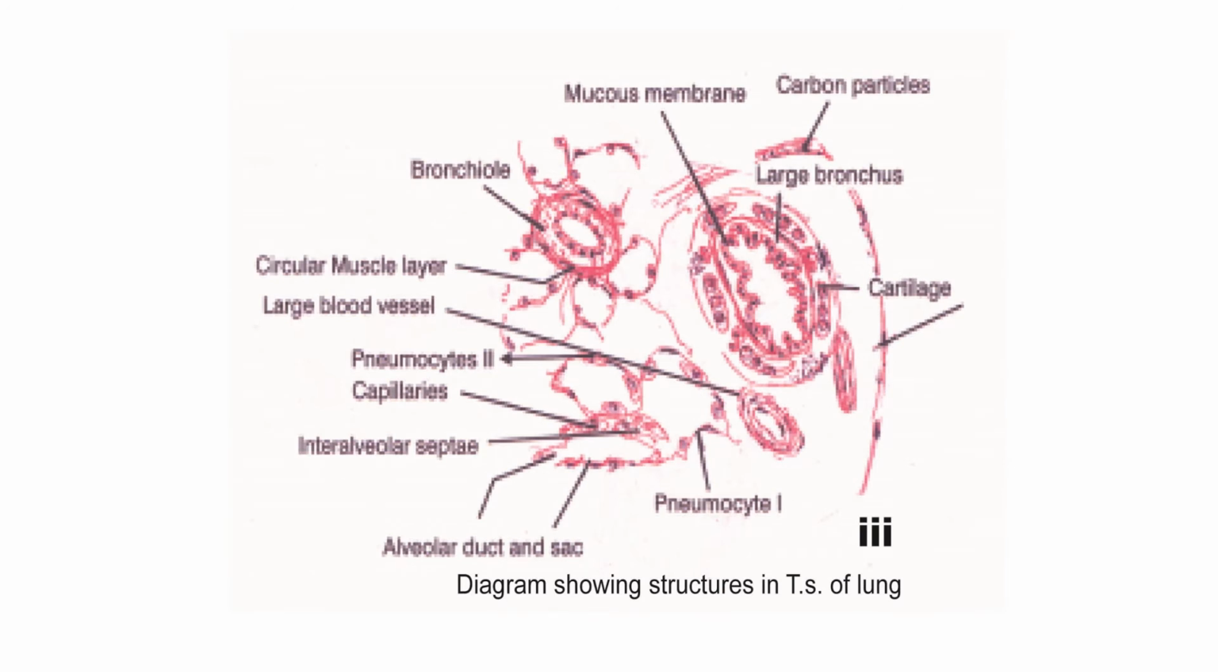This is a diagrammatic picture of the lung, where you have been shown the bronchus, the bronchiole, and the interalveolar septa lined with pneumocyte 1 and 2, muscle, and large blood vessel. These are the general components of the lung parenchyma which you will see, plus you will see the bronchiole. So three different types of bronchioles plus the intrapulmonary bronchus.